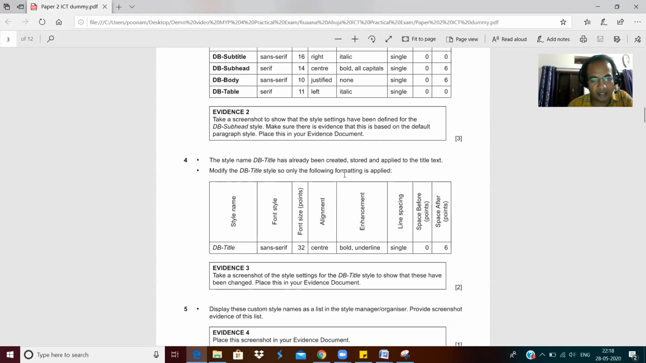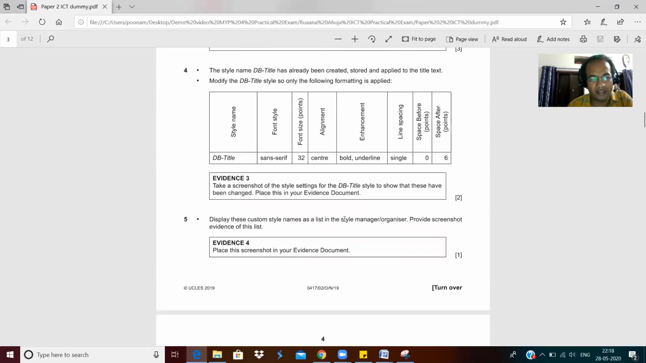Modify the DB title style. So you can modify, you know how to modify it. Take a screenshot of the style setting for the DB title style to show that these have been changed. Place this in your evidence document. So same evidence you can take here.